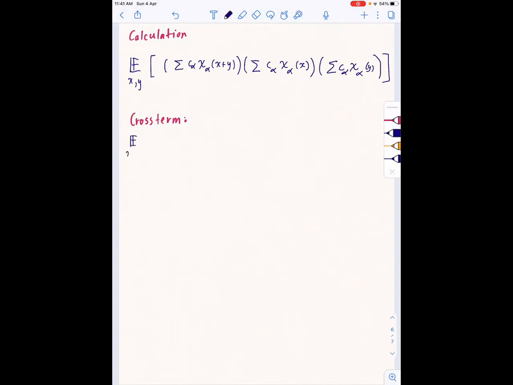Expectation. So what is a cross term? When we expand this out, we'll get a sum of many terms, and by linearity, we can take the expectation inside the sum. The expectation of the sum of these is the sum of the expectations. Let us see which expectations actually survive. Let us take a particular cross term, c alpha, c beta, c gamma, when we expand these brackets out, and see what happens to its expectation.